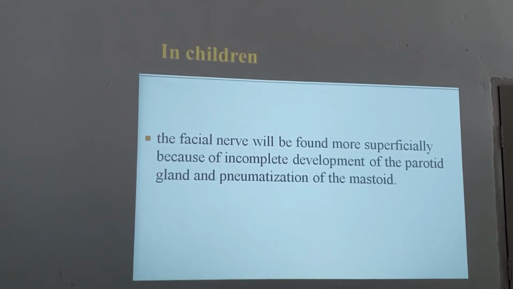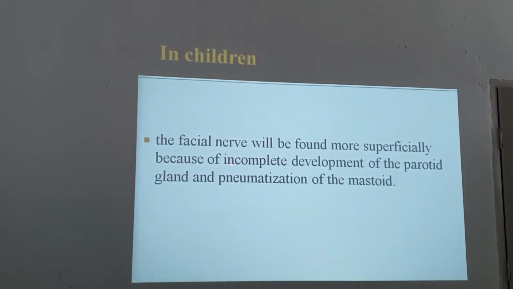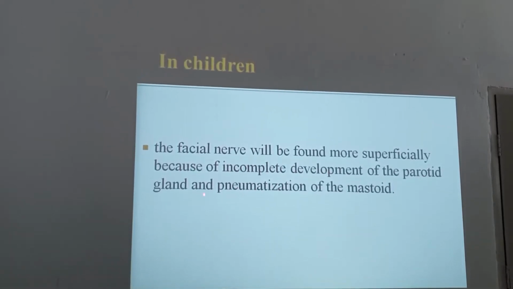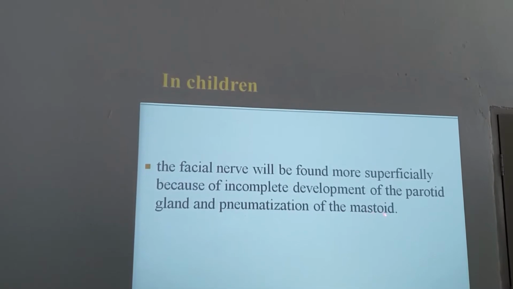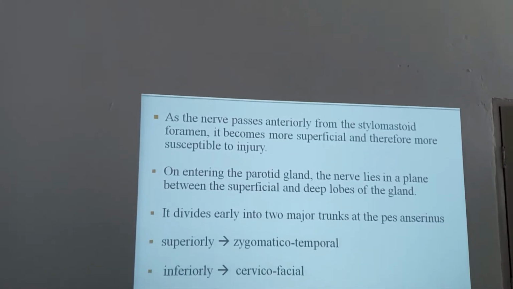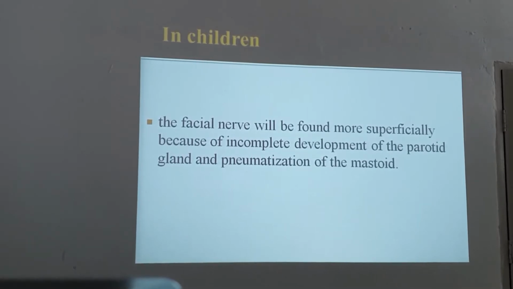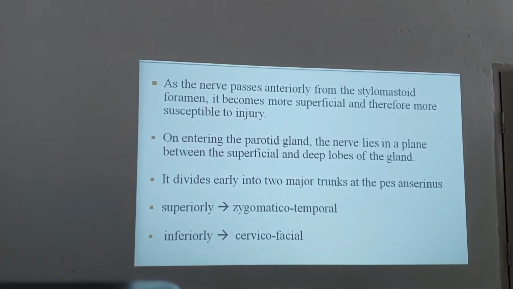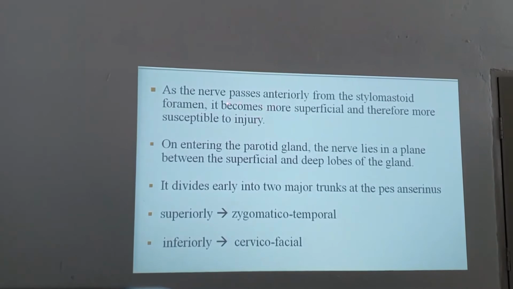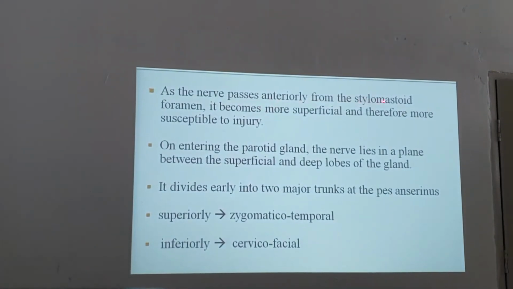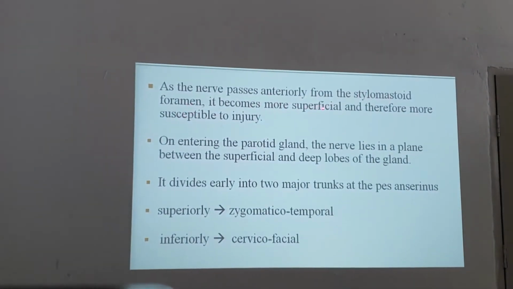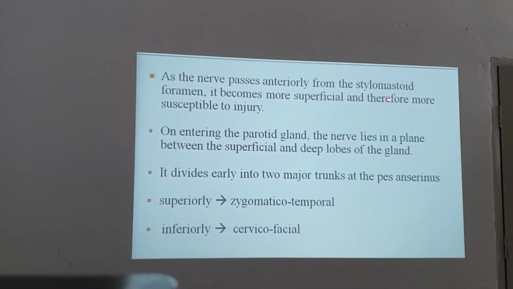In children, the facial nerve will be found more superficially because of incomplete development of the parotid gland and pneumatization of the mastoid. So the mastoid buries the facial nerve. That is the concept in children. You have to go more backward. The incision should be more backwards. As the nerve passes anteriorly from the stylomastoid foramen, it becomes more superficial and therefore more susceptible to injury.